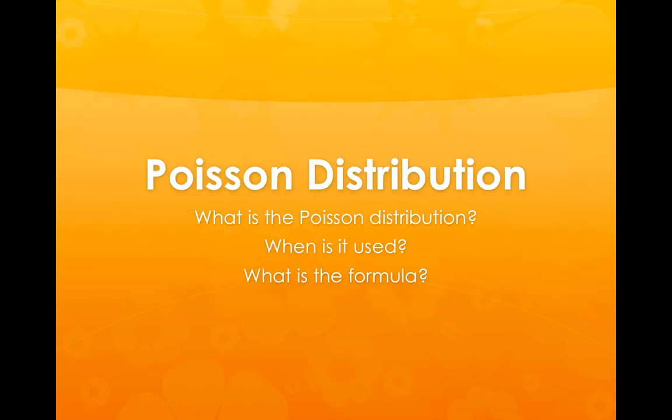What we will look at though is what the Poisson distribution is, under which circumstances we would use it, and what the formula is. And at the end of the video I'll also show you how the GDC can cut out a lot of the legwork and do the calculations for you, just like with the binomial distribution. And just like with the binomial distribution, you will get full marks in the exams just by using the right notation, typing it into your calculator and writing down the final answer. You are not required to write down the formula, but I will still show you what it is so you know where it comes from.